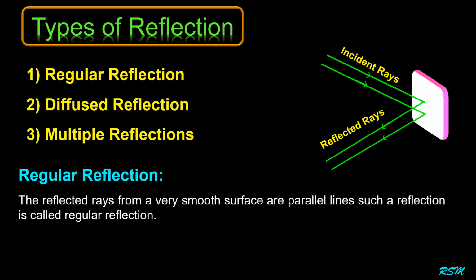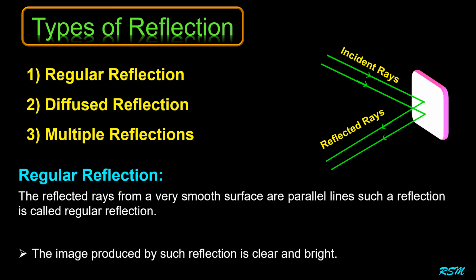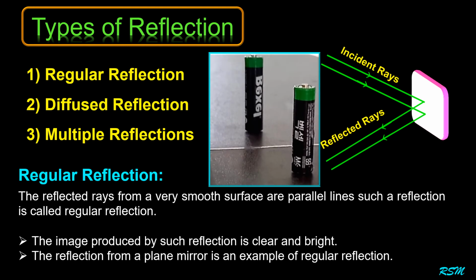The reflected rays from a smooth surface are parallel lines. Such a reflection is called regular or specular reflection. The image produced by such reflection is clear and bright. The reflection from a plane mirror is an example of regular reflection.